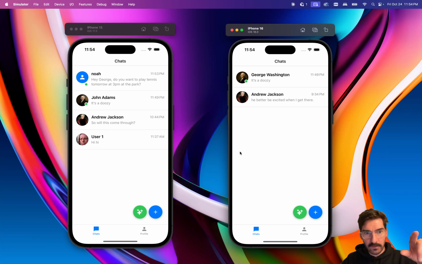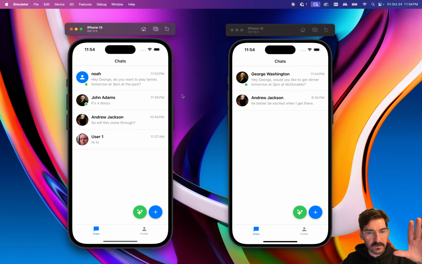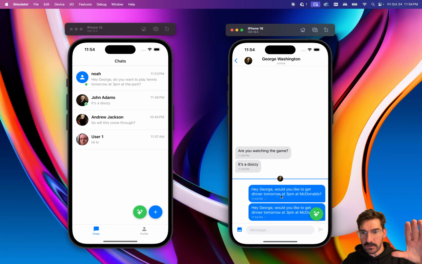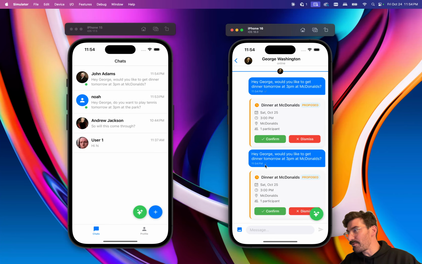Okay, that should come through from John. We just got the message success on the right. And so if we come in here, there we are. Okay, so again, sometimes you never know when it's gonna do it right now. So here we have again this double message bug, but we get this calendar proposal where the user can confirm or dismiss.